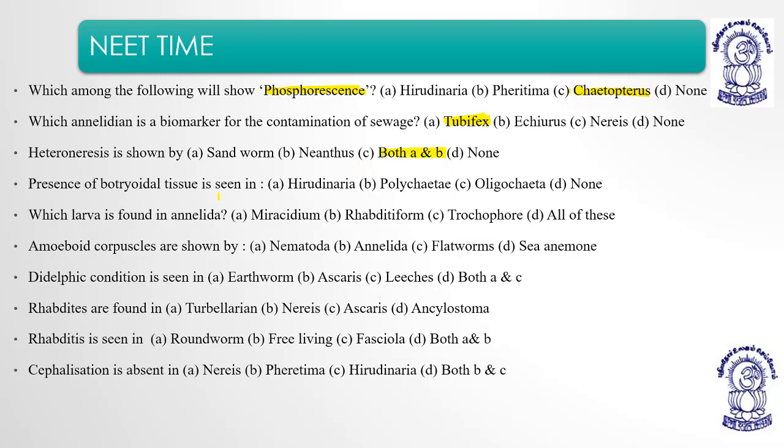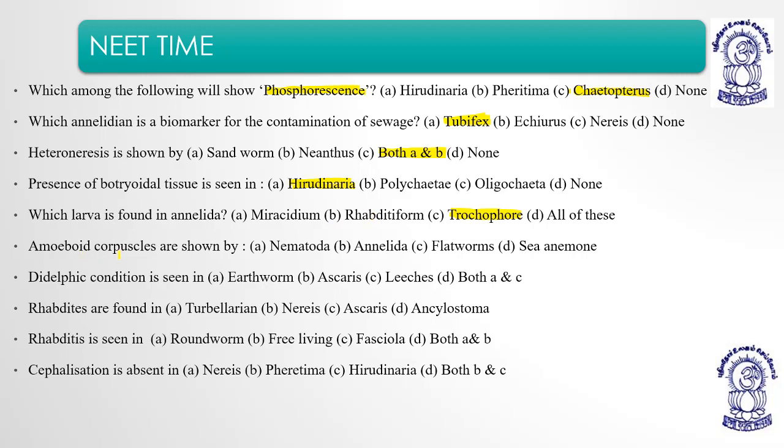Then presence of botryoidal tissue is uniquely found in Hirudinaria granulosa. Okay, so it is found in Hirudinaria, right? Which larva is found in Annelida? Annelids, especially the Polychaeta group, only have one larva, that is trochophore larva. Okay. Miracidium is not an annelid larva. Rhabditiform is the larva of Ascaris lumbricoides. Okay.